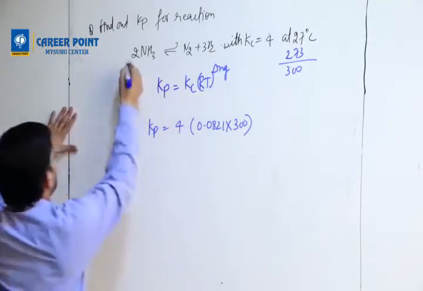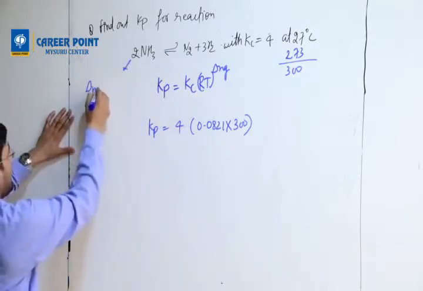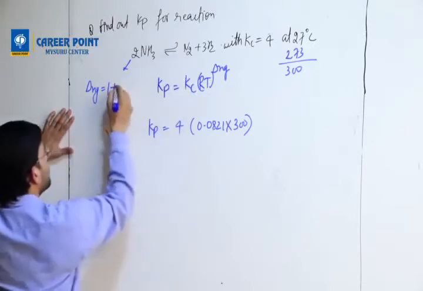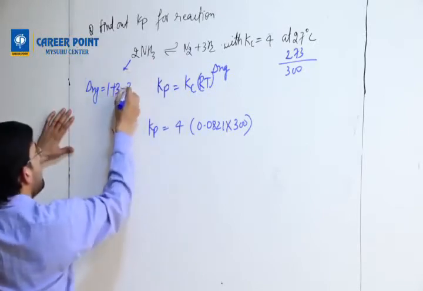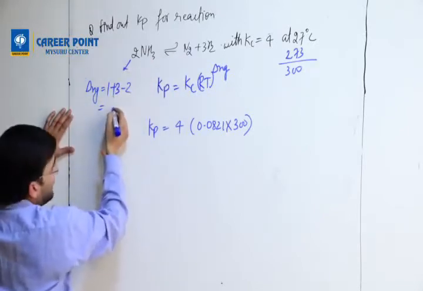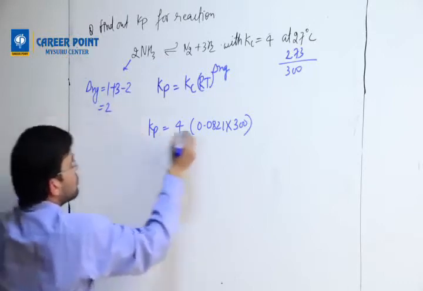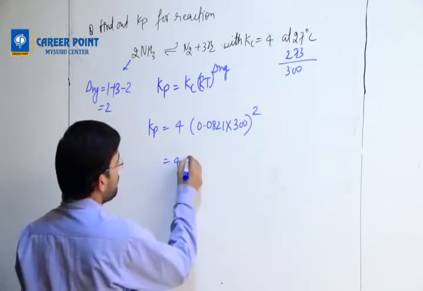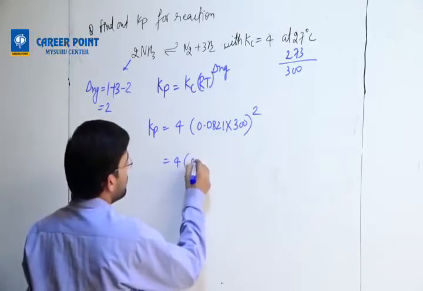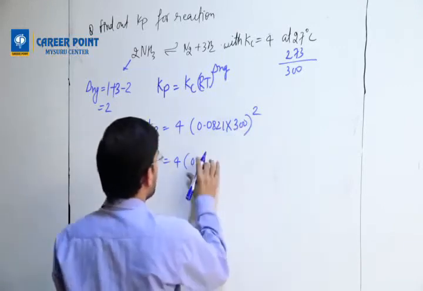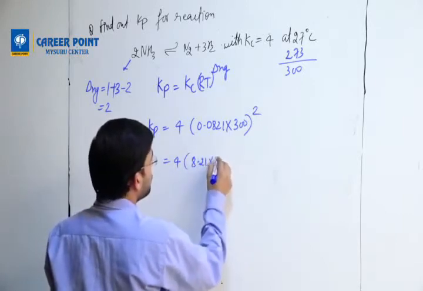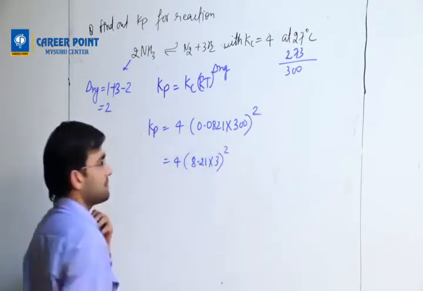Delta Ng you have to calculate. Delta Ng equals to what? 1 plus 3 minus 2. Right? 4 minus 2, 2. So power becomes 2. Okay. So 4 into 0.0821 into 300, this 300 you can write as 3 into 100, so it will become 4 into 8.21 into 3 square.